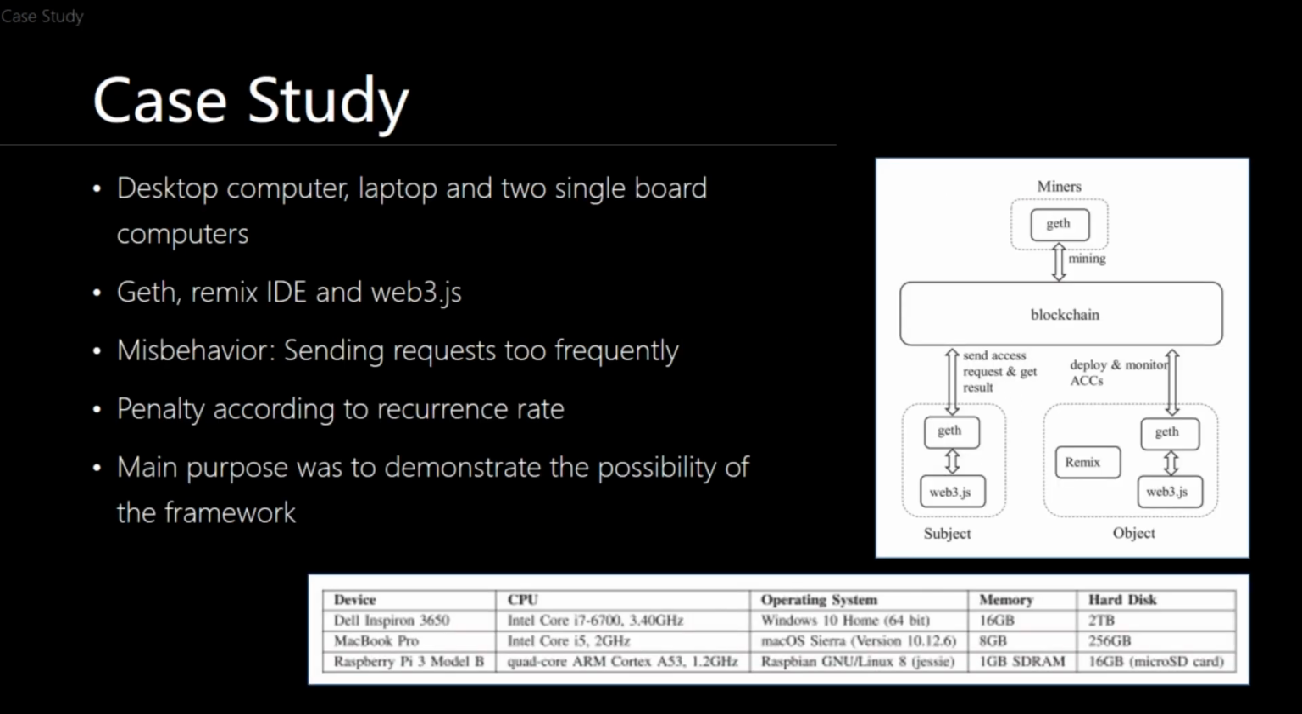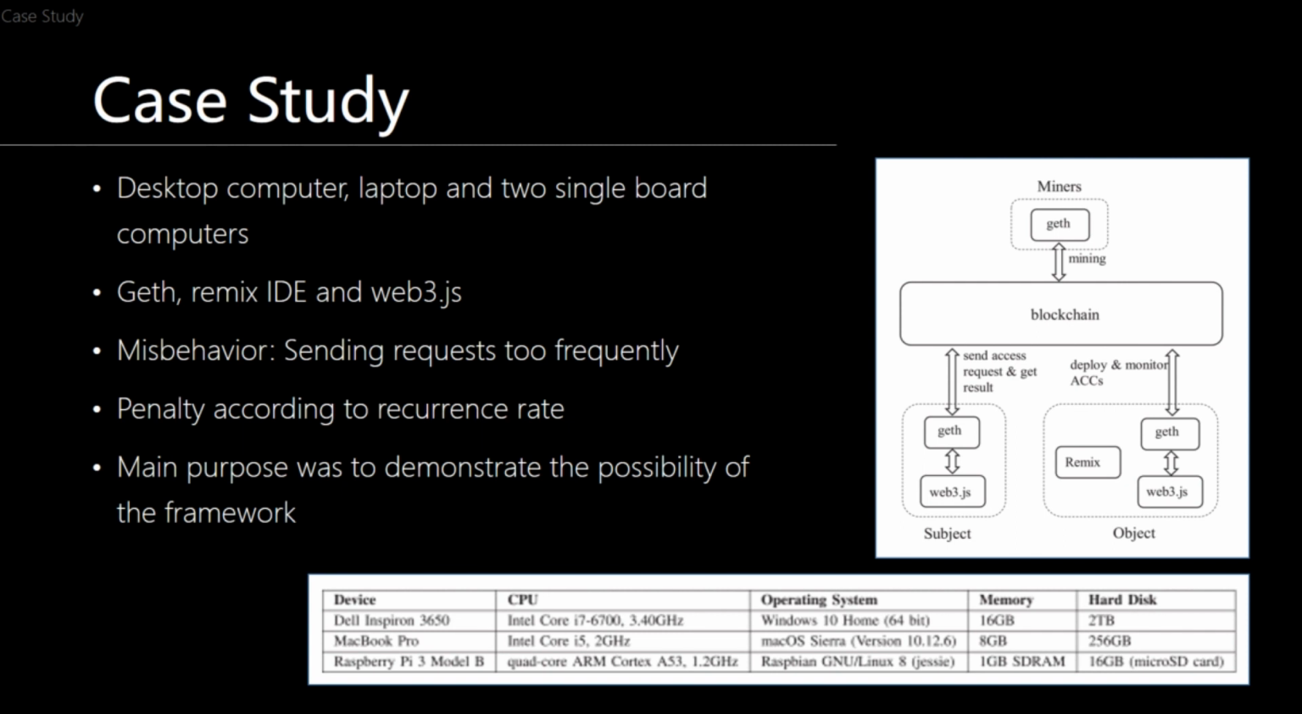In this paper, a case study was also conducted, which I will explain just briefly, where they used one desktop computer, one laptop, and two single board computers, which were Raspberry Pis. You can see the specs down here. They also used Geth, Remix IDE, and Web3.js as the software to implement the blockchain and smart contracts.